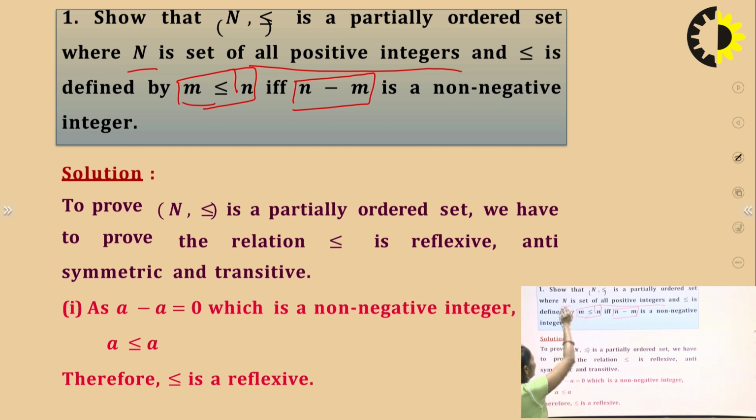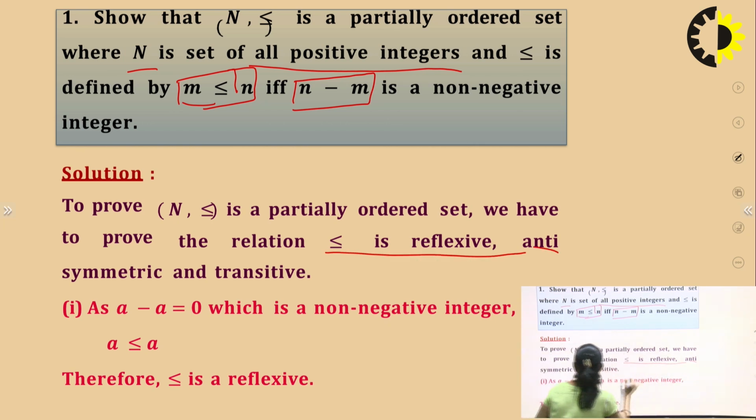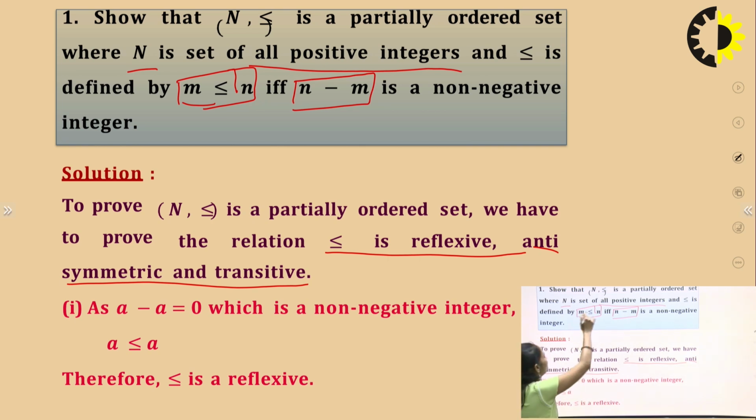So we have to check again the three properties: reflexive, antisymmetric and transitive. If this relation is reflexive, antisymmetric and transitive, then it is a partial order relation. Otherwise it is not.